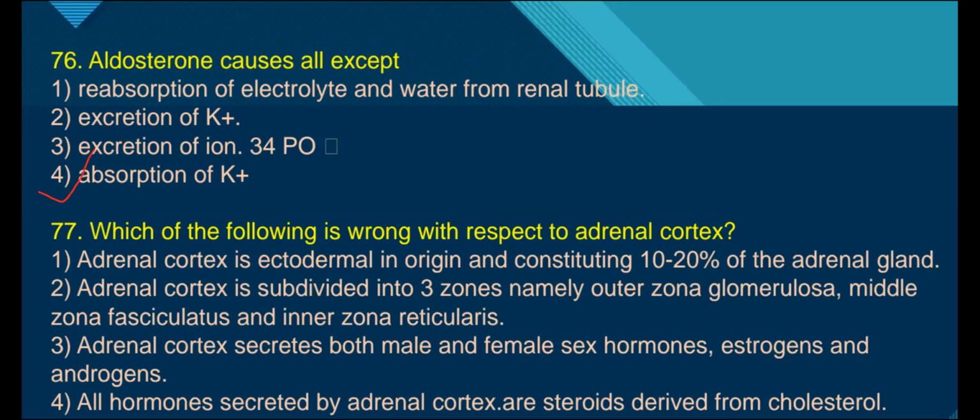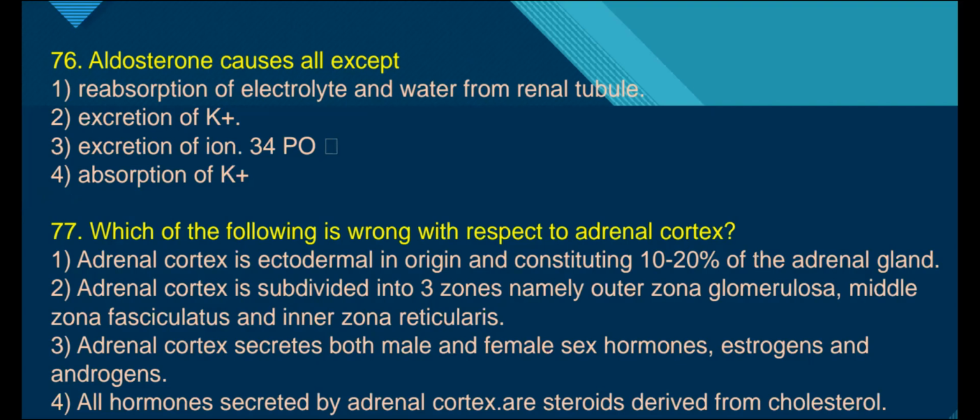Next, 77. Which of the following is wrong with respect to the adrenal cortex? Just now we have discussed the adrenal cortex. The adrenal gland is divided into adrenal cortex and adrenal medulla. The adrenal cortex constitutes 80% of the total volume of the adrenal gland, while the medulla constitutes only 20%.